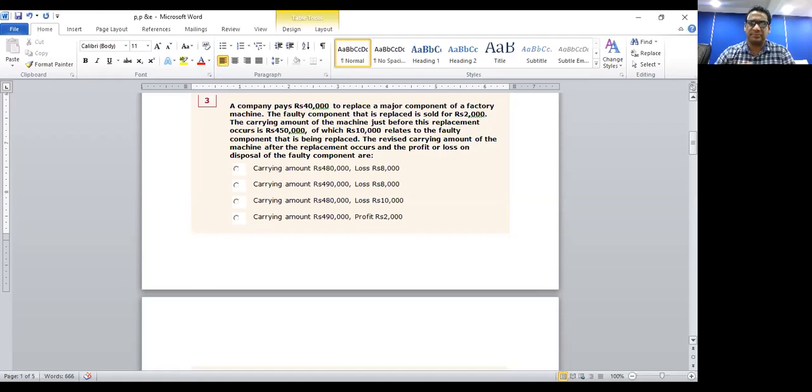So 2 minutes, work out. How much is the carrying amount of the new machine and the profit or loss on the sale of the faulty component?